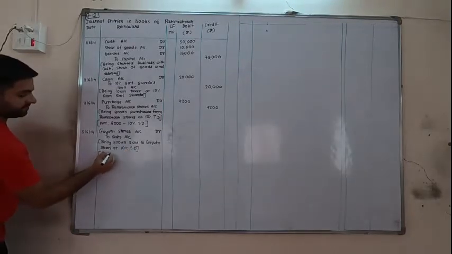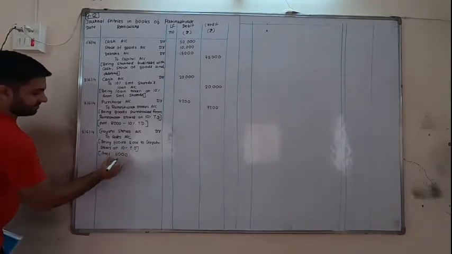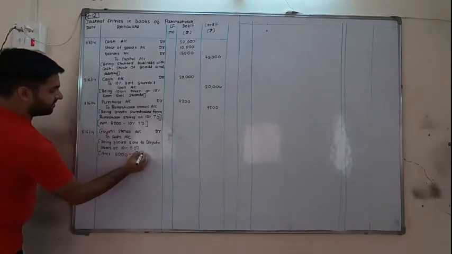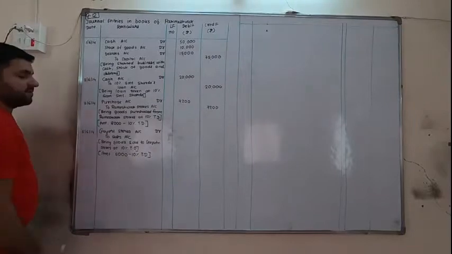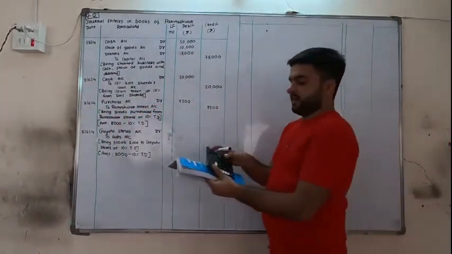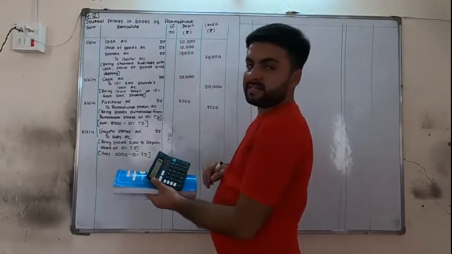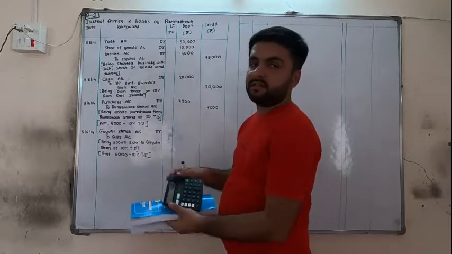Now the amount. Goods are of 5,000. What is the trade discount? 10%. So minus 10% TD. Amount will be 4,500. Take your calculators, everyone. Write 5,000 in it, minus, press 10 and press the percentage button. 4,500.